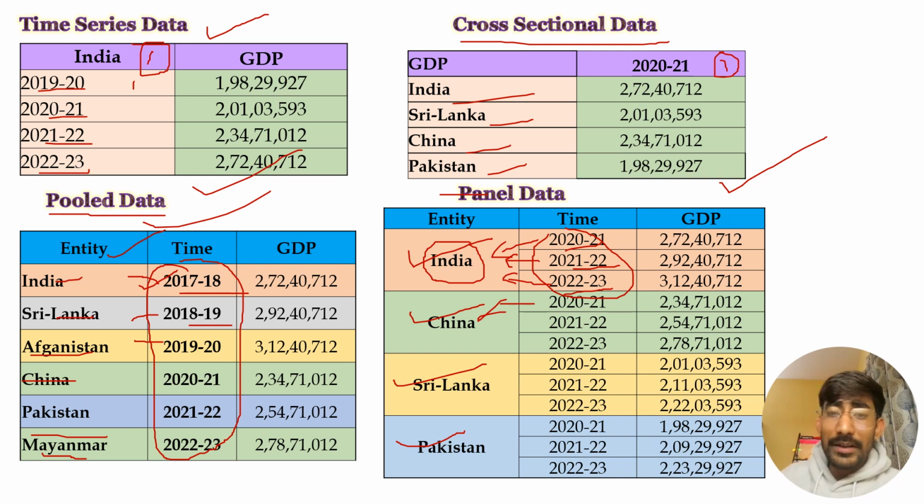So I hope it is clear what is time series data, what is cross-sectional data, what is pooled data, and what is panel data, and what is the basic difference between pooled data and panel data. Apart from that, I'll also say that this is not the end of the classification of data. There are other types of data as well, but I have tried to discuss these four types of data from the econometric perspective, to have an understanding of the types of data for our research purposes. So that is all for this particular video.